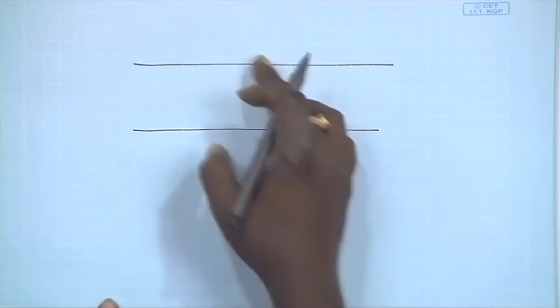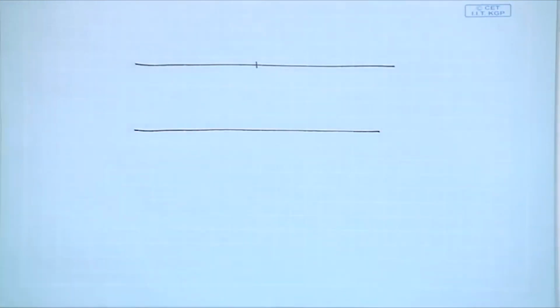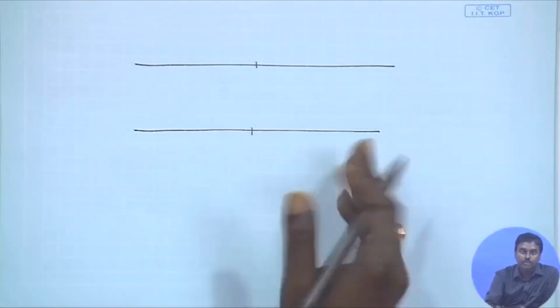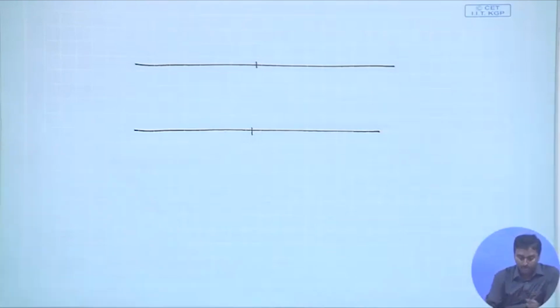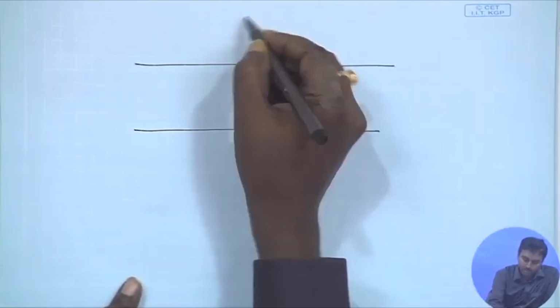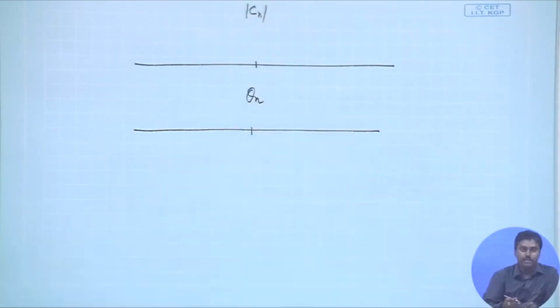So, therefore, whatever we get in the positive half should be mirror imaged at the negative half, and the phase plot should be odd symmetric. That means whatever we get in the positive half should be just the negative of that in the negative half, right. So, that should be the case. So, we should plot mod Cn and theta n.